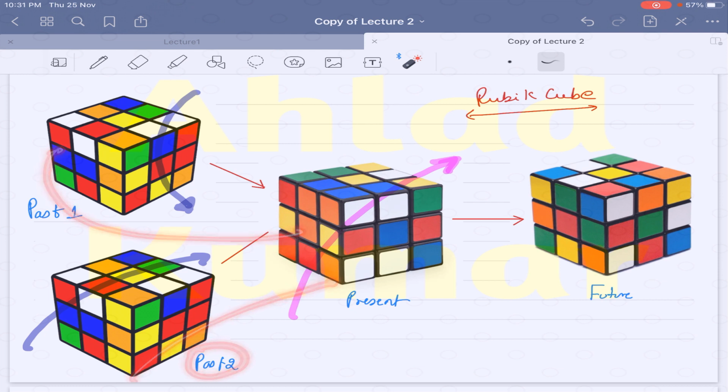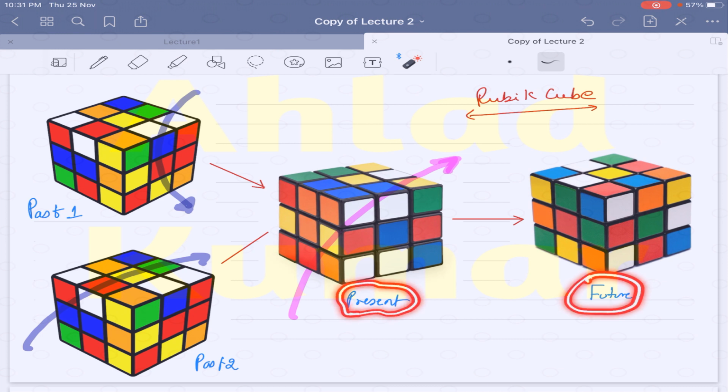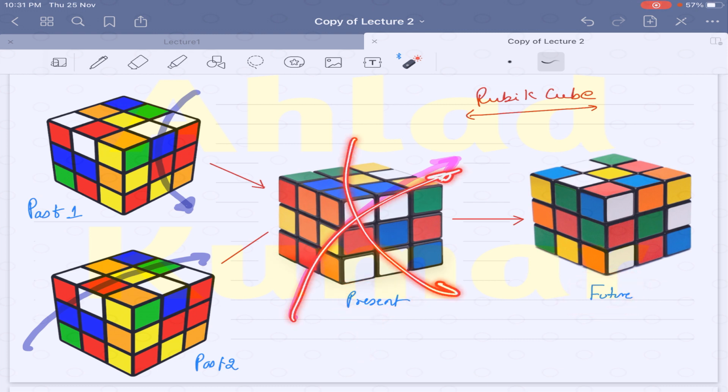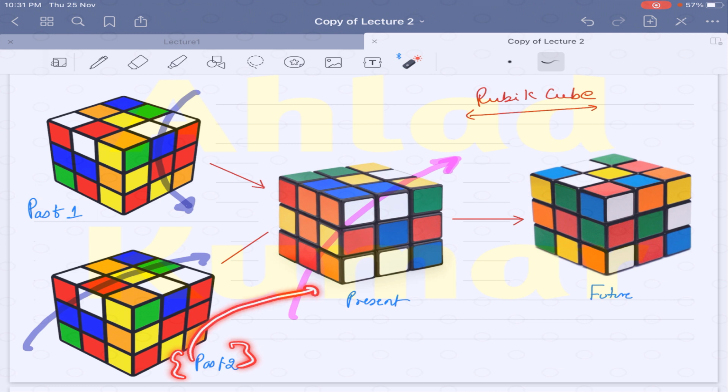You can realize this yourself: the futuristic state to which you want to move depends only on the present state from where you currently are. So you will orient this cube in this direction or this direction, wherever you want, but the future that you get from this present state is independent of the past state from where you reached the present state.